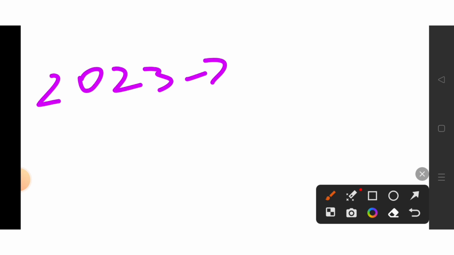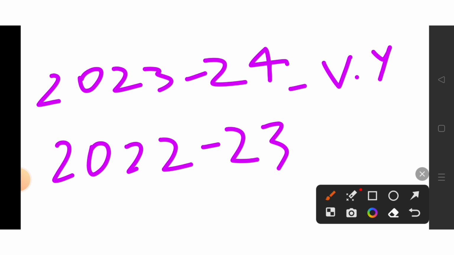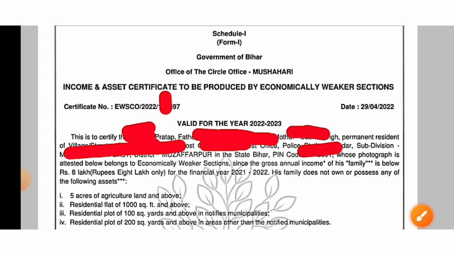If you get the certificate after the month of March, meaning in the month of April, then valid year will be 2023 to 2024, and financial year will be 2022 to 2023. If you get the certificate after 1st April 2023, then valid year will be this and financial year will be this. So make sure that all these things are correctly mentioned in your certificate.